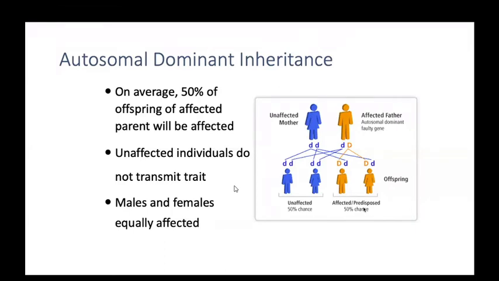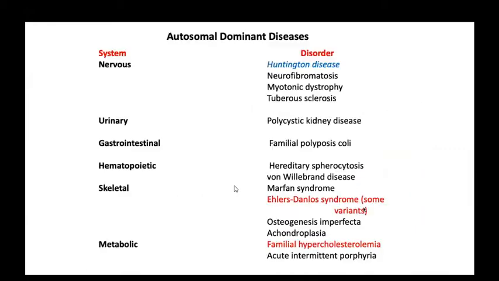Keep this in mind. Now coming to the diseases due to autosomal dominant disorders, like in the central nervous system, Huntington disease, neurofibromatosis. These are in tables written in your Robbins. You can read it and remember it. Like the urinary system, polycystic kidney disease, and gastrointestinal disorders. Try to remember it system-wise. Then you will remember. These tables came in your theory exam, practical exam, and they are also coming in your PC exams.